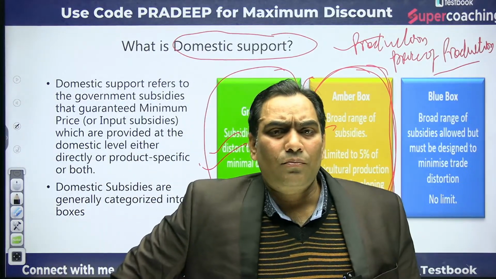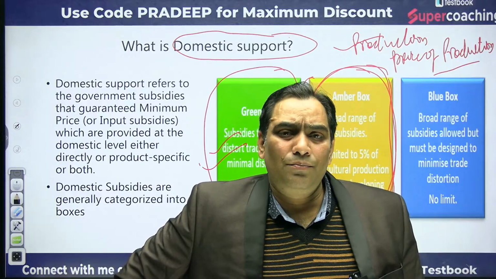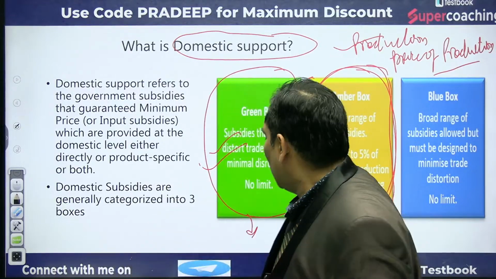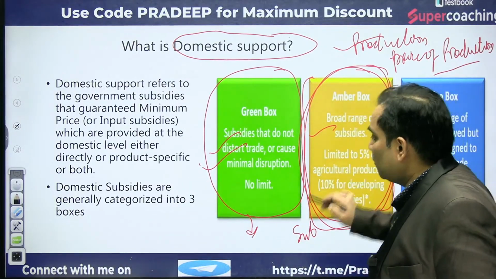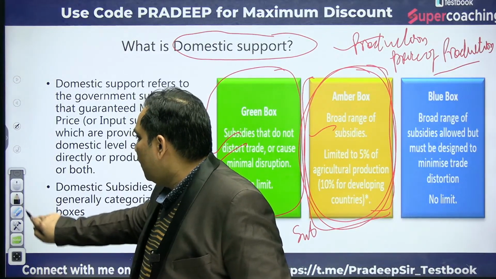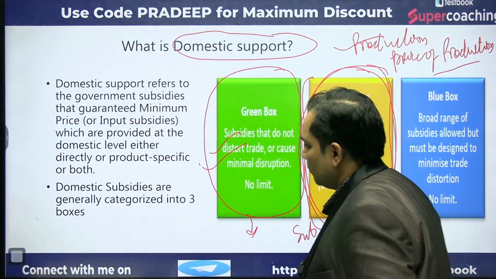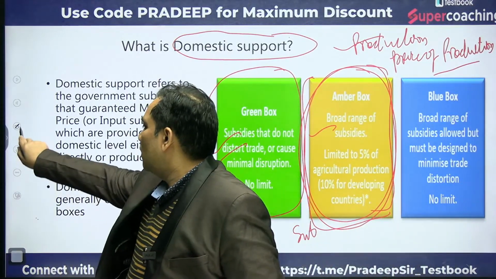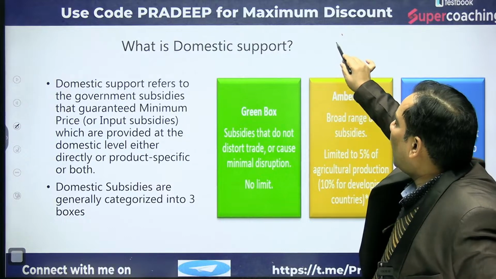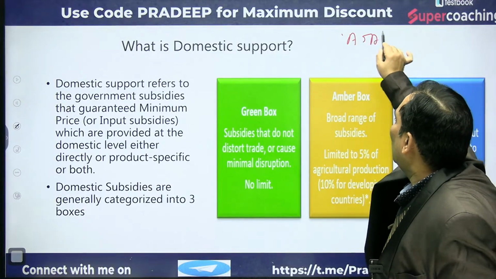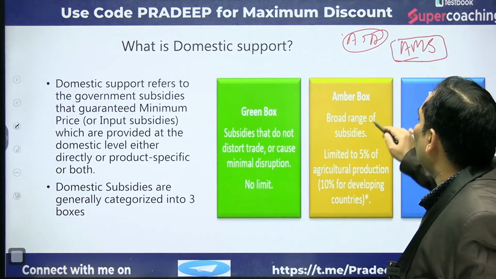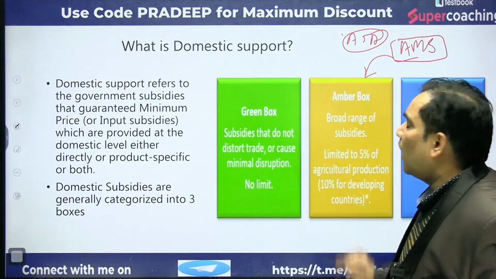So let me tell you what blue box subsidy is. But first, this was when we are talking about the provisions of domestic support under the Agreement on Agriculture. The measure AMS, the total aggregate measure of support, is concerned with amber box subsidy.